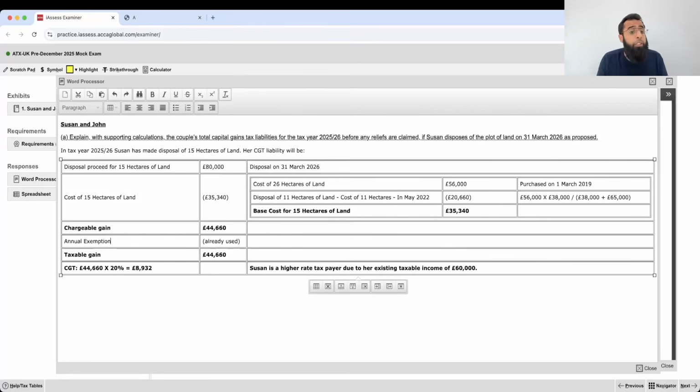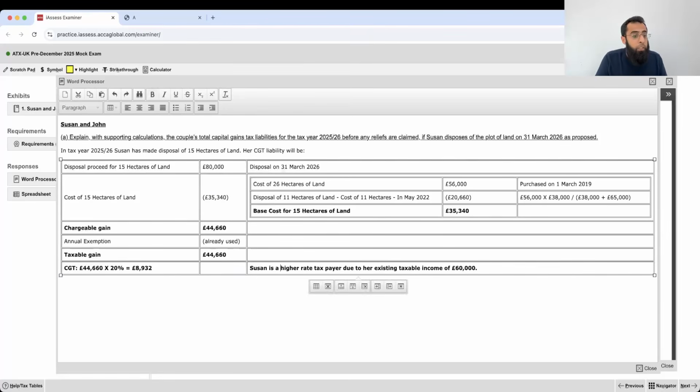So in 25-26, Suzanne made disposal of 15 hectares of the land. So disposal proceed of 15 hectares, cost of 15 hectares. So we had cost of 26 hectares. From that, 11 hectares were sold in May 22. So then we got base cost of 15 hectares, which we shown here. Annual exemption was already used. You got taxable gain and you calculated the CGT liability.